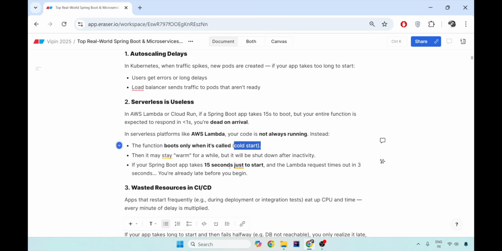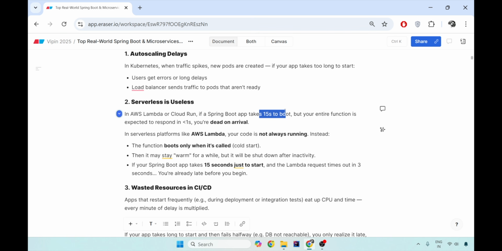Reason being, if your Spring Boot takes 15 seconds to start, but your Lambda timeout for a request is only 3 seconds, you are probably dead even before you begin. So your entire function is expected to respond in less than 3 seconds, but your boot up time is 15 seconds, then your application is not a good application to become a serverless function. So your Spring Boot application can never go serverless in any future.